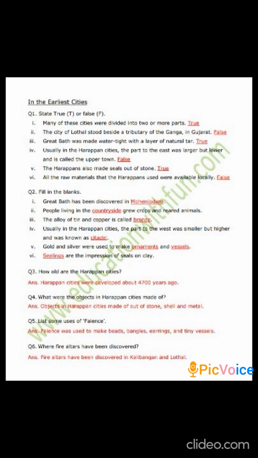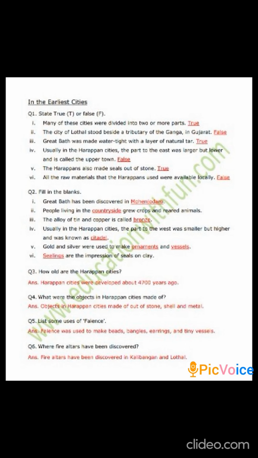The Harappans also made seals out of stone. Yes. Apart from stone, they also made them with other things. All the raw materials that the Harappans used were available locally. False. They were not available locally. They had to go to distant lands, from Syria, Egypt and so on. They used to bring the materials from them.